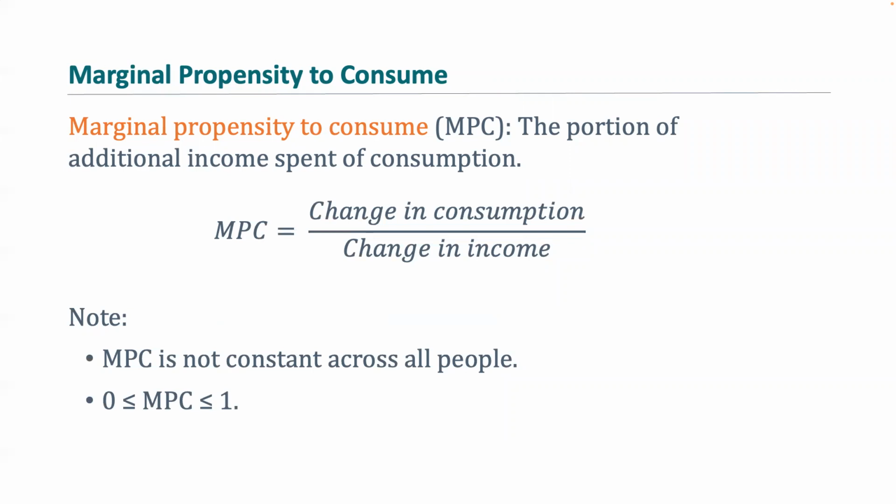Today's post-Keynesian economists have come to the conclusion that over the long run, MPC is going to be approximately 0.9 on average. But again, this is not going to be constant across all people, and that's why we have to go ahead and calculate that for every individual.